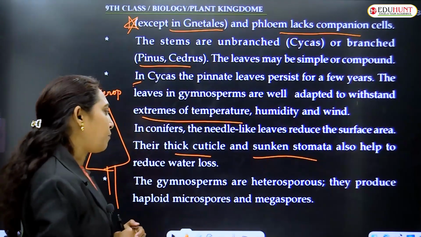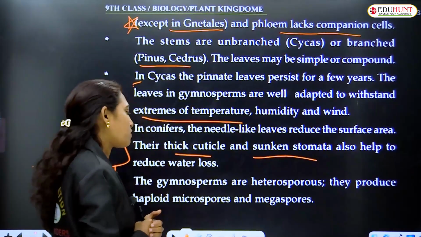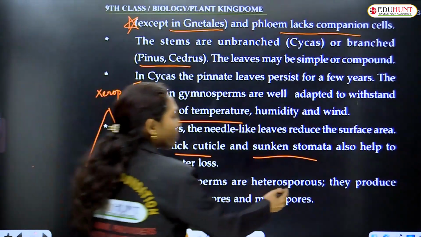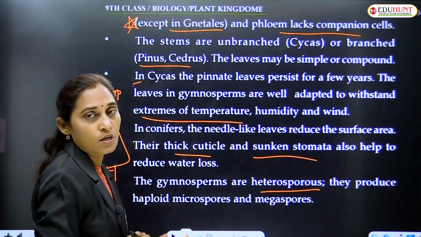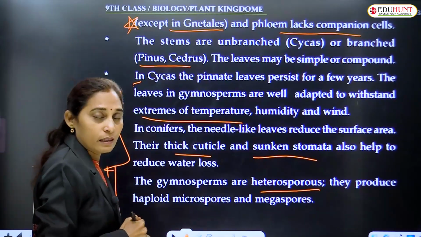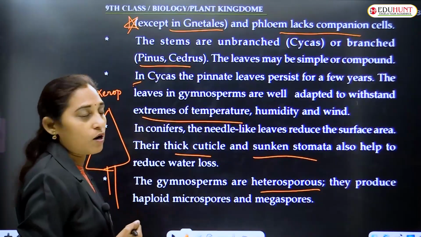They produce haploid microspores and even megaspores also. Heterosporous means production of 2 different types of spores. Smaller spores are called the microspores and large spores are called megaspores.